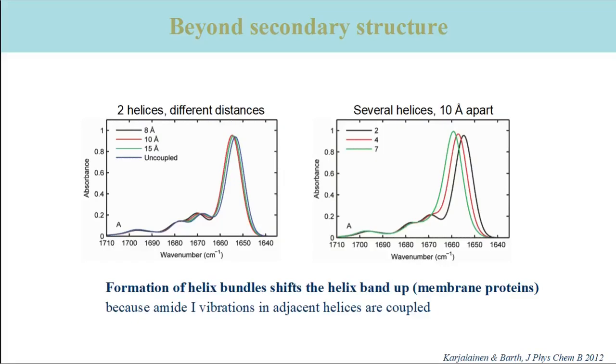For example, the amide-1 spectrum is sensitive not only to the secondary structure per se, but also to the assembly of secondary structure elements. This is shown here for alpha helices with the help of calculated spectra. The formation of alpha helix bundles causes an upshift of the amide-1 band because vibrations in adjacent helices couple with each other.